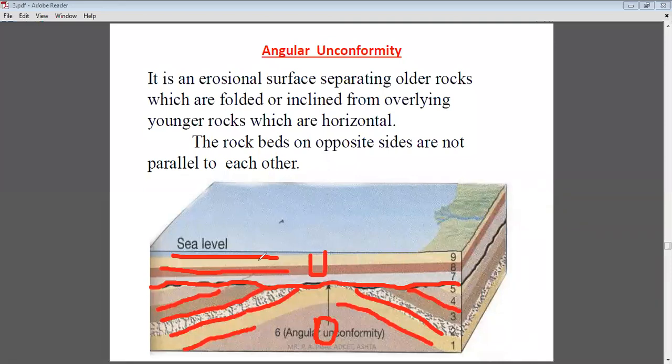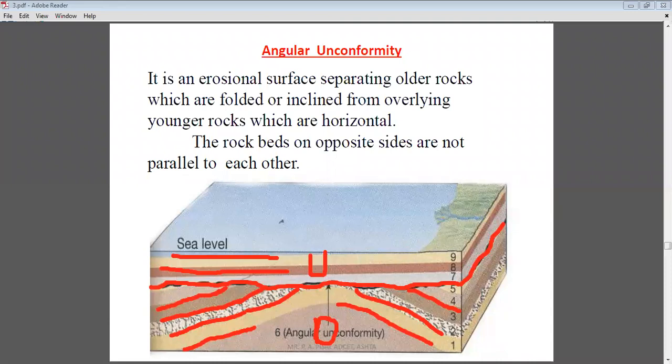What you observe as the difference here is that the older rocks are inclined, meaning they have some steep angle of inclination, and the younger rocks which are present above the unconformity are horizontal in layers. So you can clearly identify the difference between younger and older rocks. If such variations are present, then that structure is considered an unconformity.